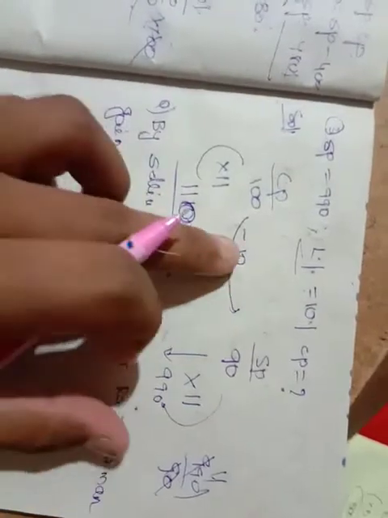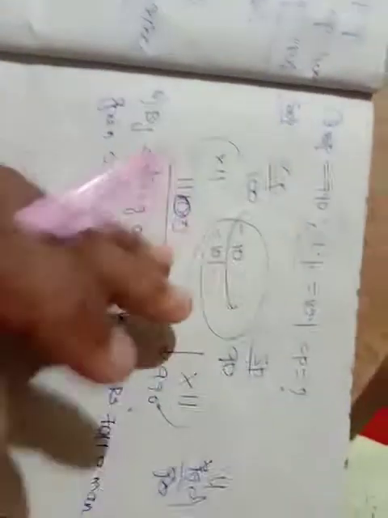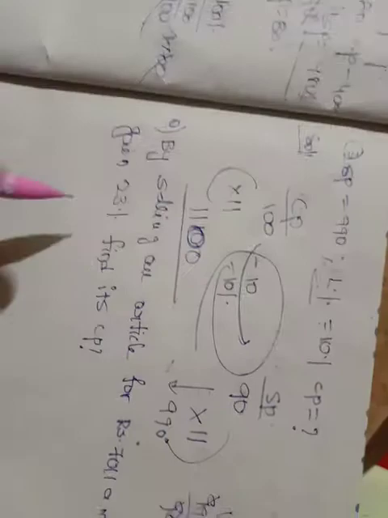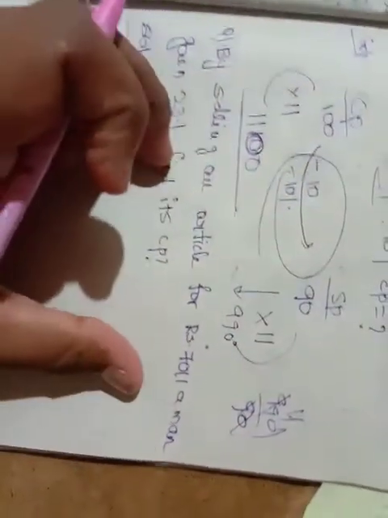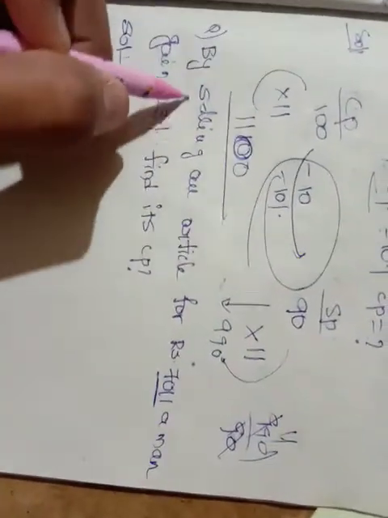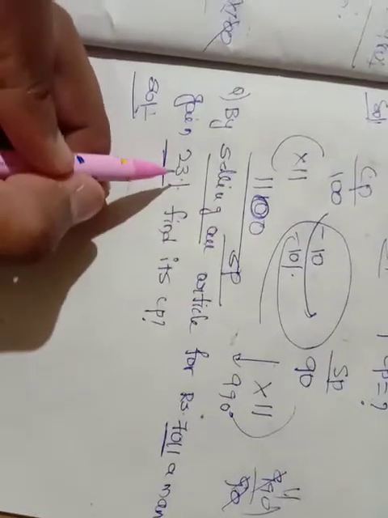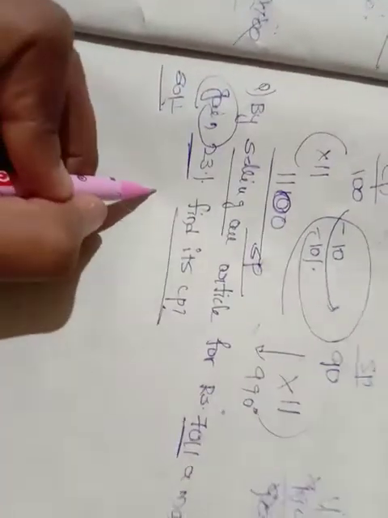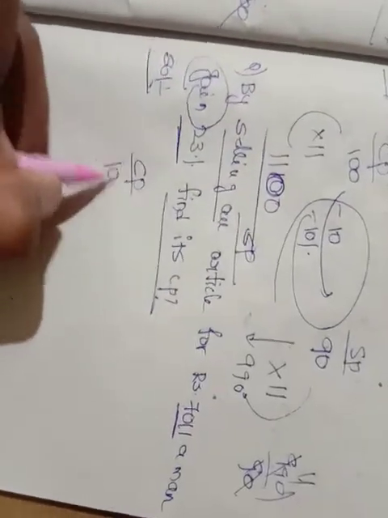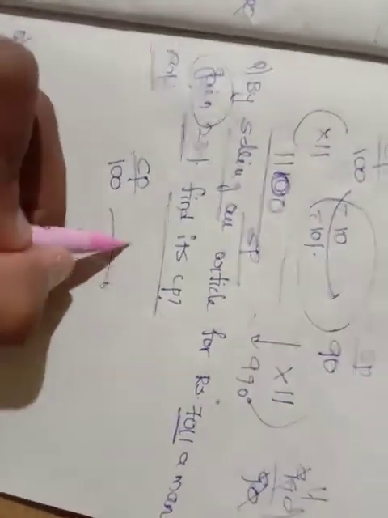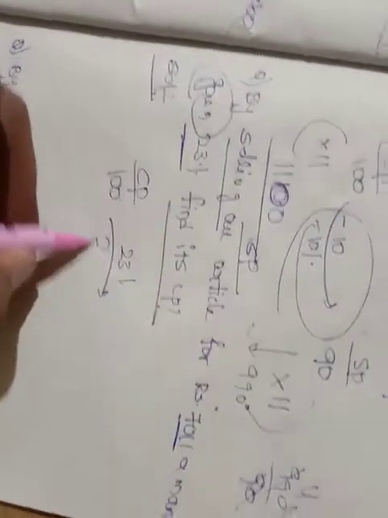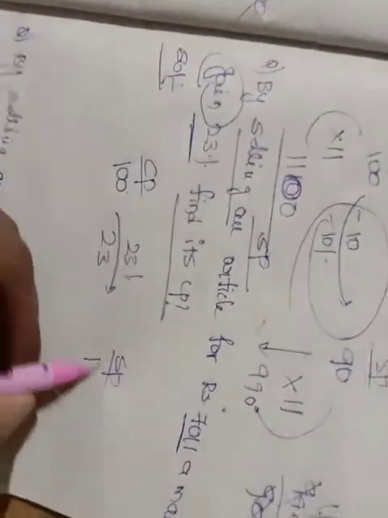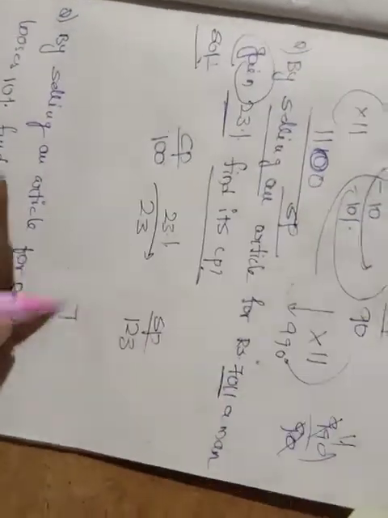Friends, for this part, I recommend you to watch my percentages lecture so that you get a clear idea. Now go through this. By selling an article for Rs 7000, so selling price is given, a man gains 23%. Gain means profit. Find the CP. He hasn't mentioned CP, so I should take CP as 100. What is the profit? 23%. So 23% of 100 is 23, so selling price is equal to 123. But he mentioned selling price is equal to 7011.